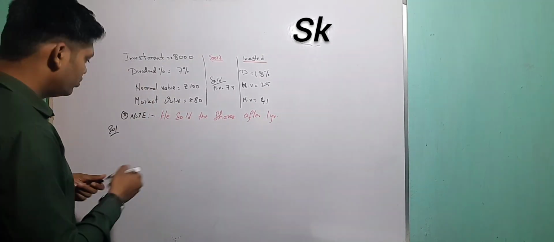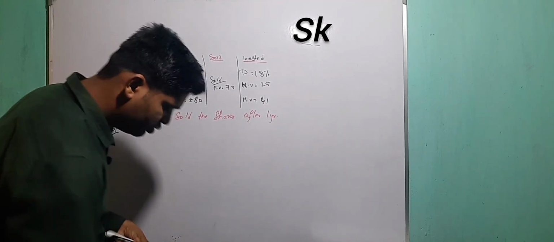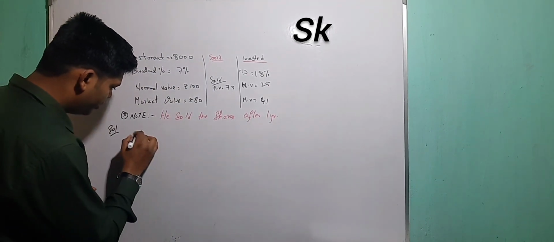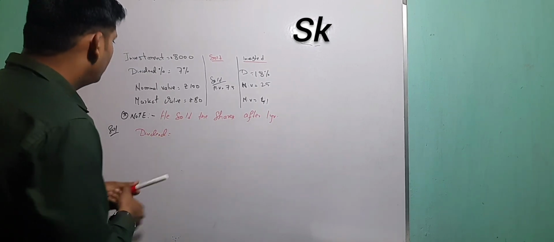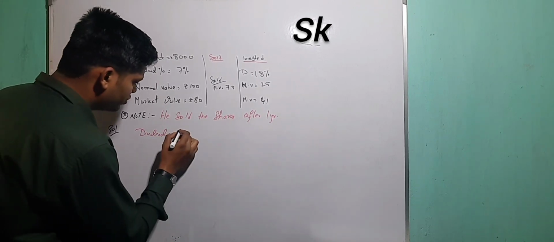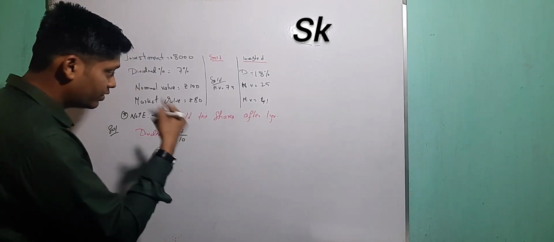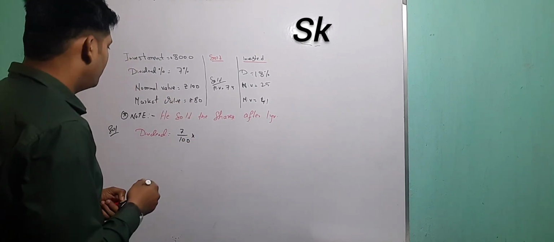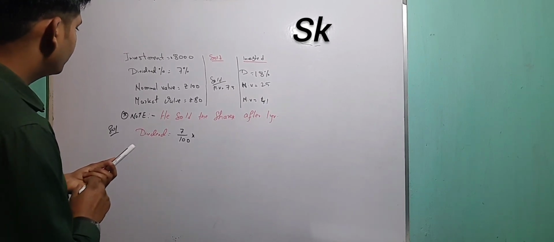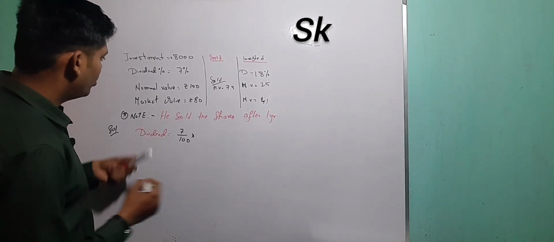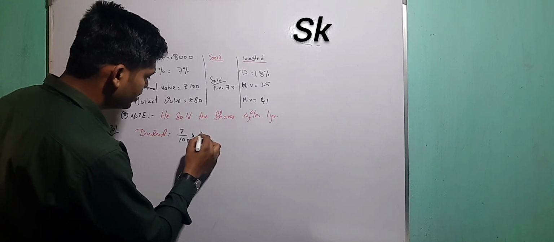Solution. Dividend after 1 year. So I have to find out the dividend. The formula I know: dividend is equal to dividend percentage multiplied by number of shares into nominal value. The dividend percentage is 7. Nominal value is rupees 100.